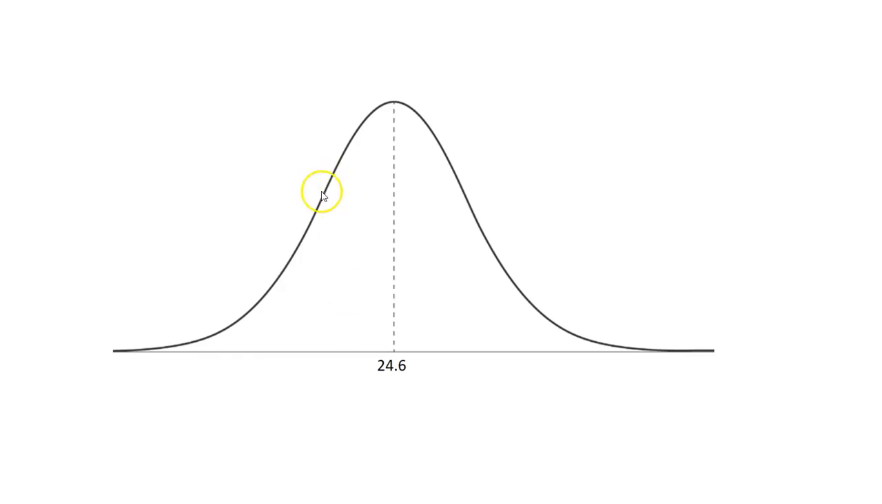We don't know the standard deviation, so I'm not exactly sure where to put 22. It could be really close to the mean, it could be further out from the mean. It doesn't really matter as long as we understand that 22 is less than the mean. Let's just sketch it roughly here.